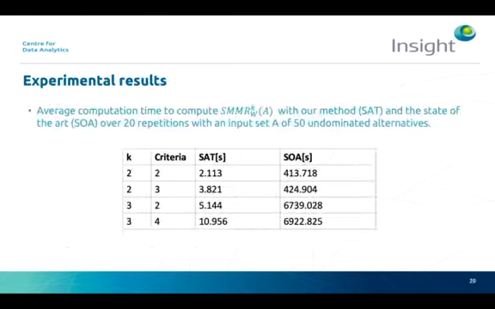In this slide, we show some experimental results. In particular, we show the average time to compute the setwise minimax regret with our method and with the current state-of-the-art procedure. We vary the size k from 2 to 3, as well as the number of criteria. The input set of alternatives has cardinality 50 and it is randomly generated. As we can see, with our algorithm we get a substantial improvement.